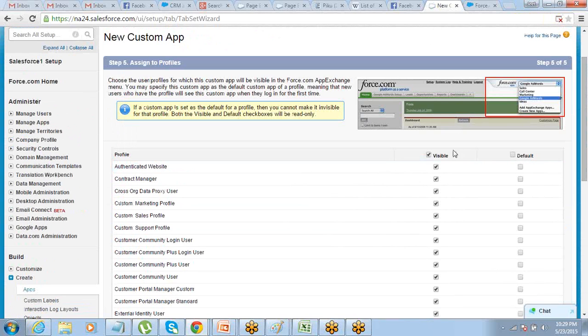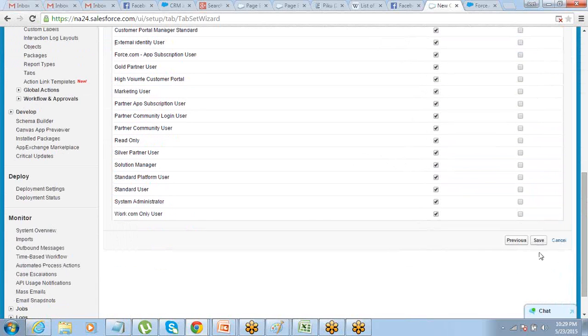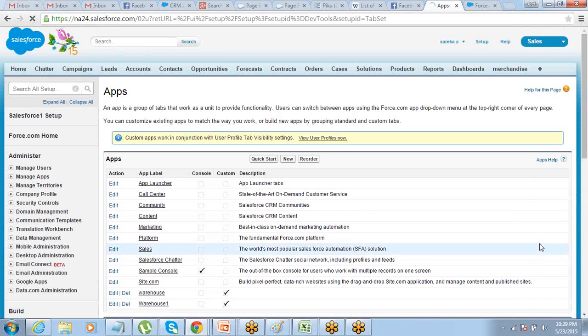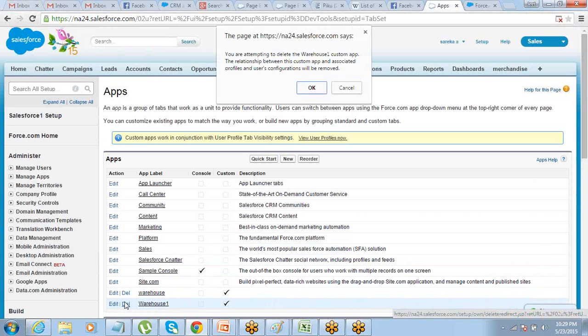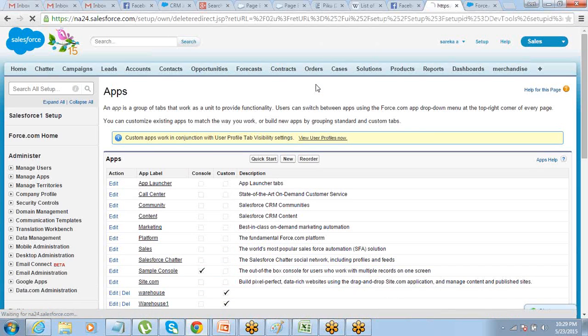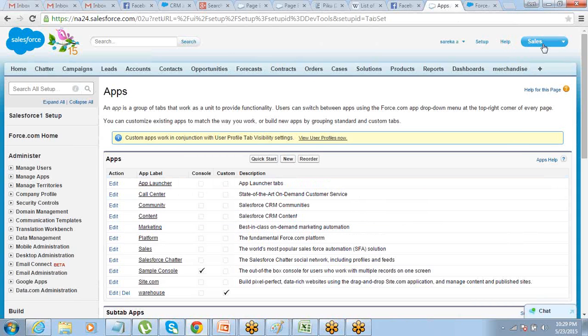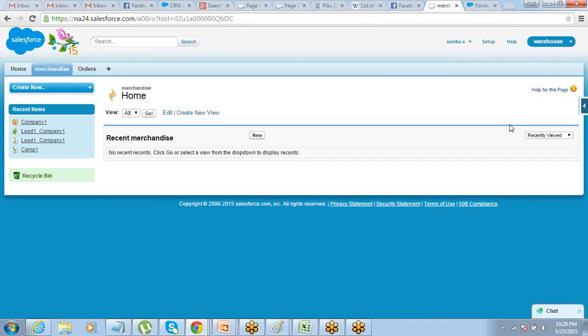To make it visible here, that's the only thing that you have to do. On step 5, make sure that you make it visible, otherwise you will not be able to see that app, and then click on save. So that's done. My app is ready. My app has the tab that I wanted to display there, right?